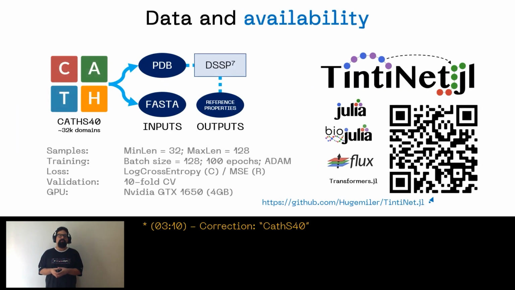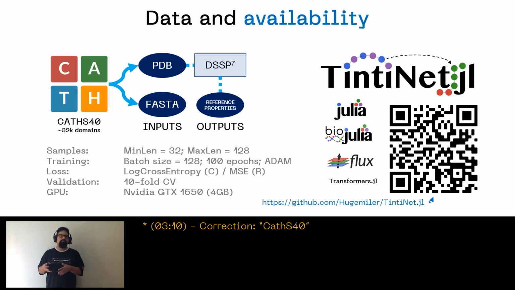And in terms of data, we trained on the CATH S50 protein domains with tenfold cross-validation. We used DSSP to extract the target properties, and we also used some tools from the BioJulia ecosystem to preprocess our input-output pairs. We adjusted the maximum sequence length and batch size to make everything fit on a Vale A62 laptop with an NVIDIA GTX 1650 GPU. It has 4 gigabytes of GPU memory.